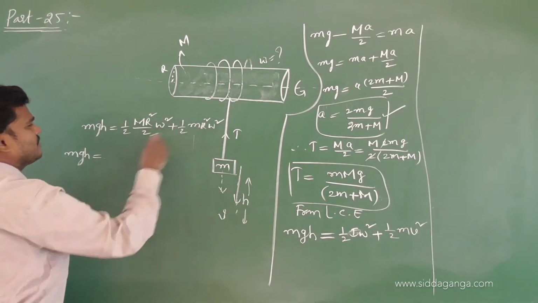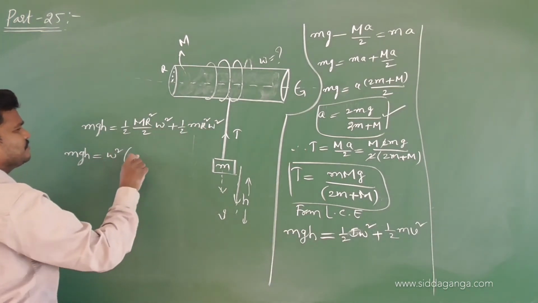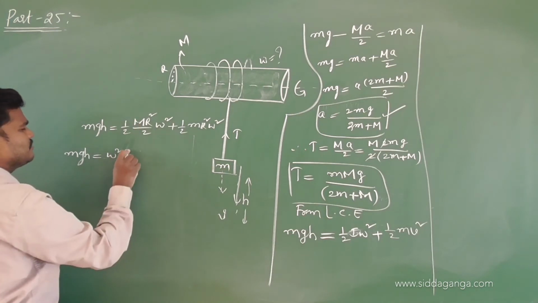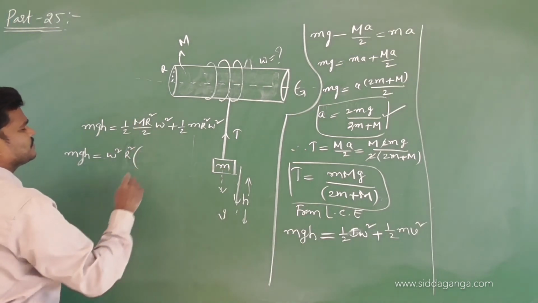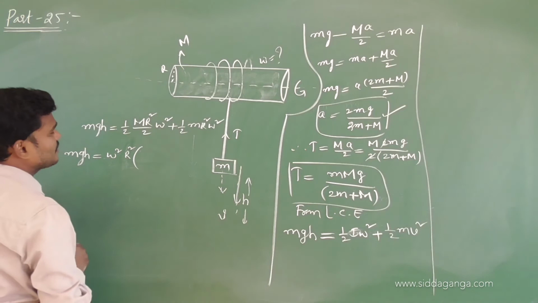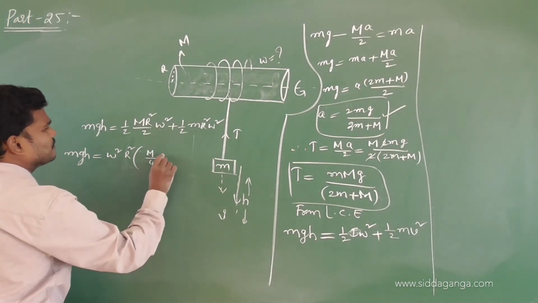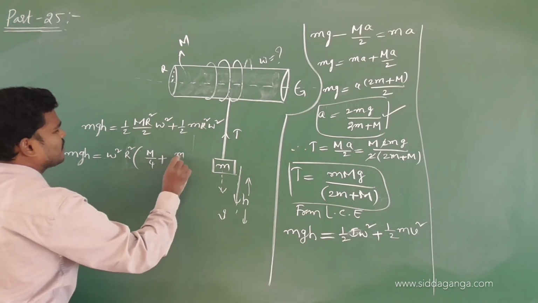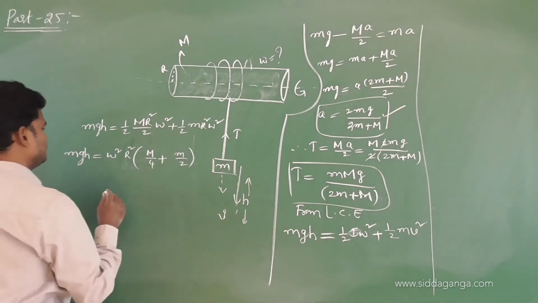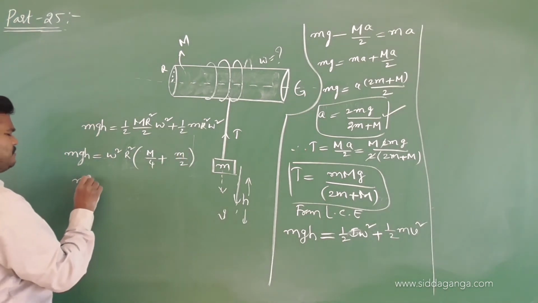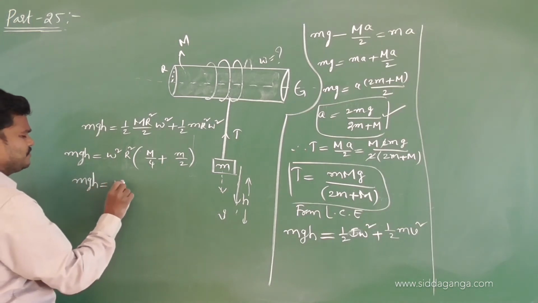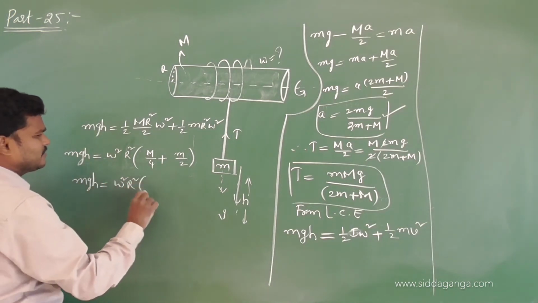Take omega square as common, r square also common. So if I take omega square r square common, M by 4 plus small m by 2. Okay. So mgh equals omega square r square.